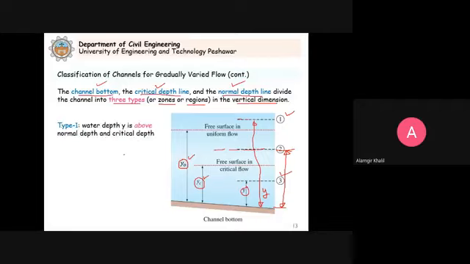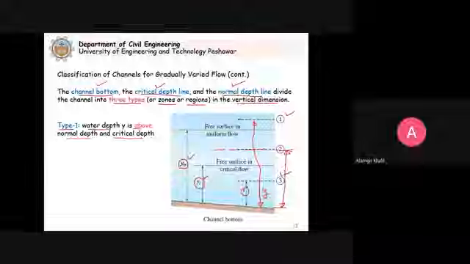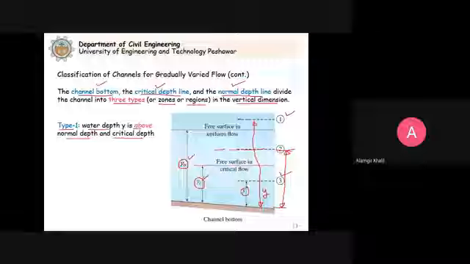So what I'm saying is that type 1 is when water depth is above the normal depth and the critical depth. When we analyze the problem and we find that y is more than the normal depth, which comes from the Manning's formula or the Chezy formula, and the critical depth that we already discussed, we will say it is type 1 flow.